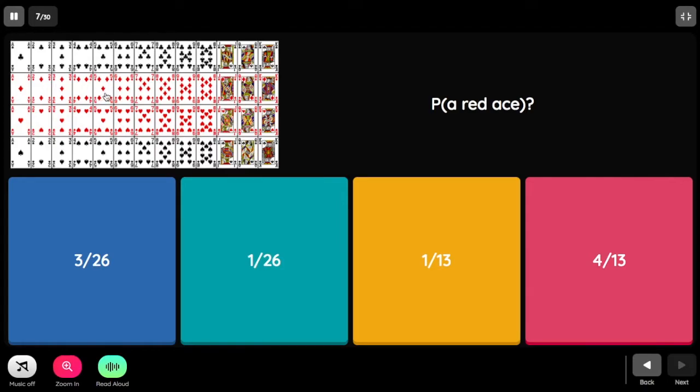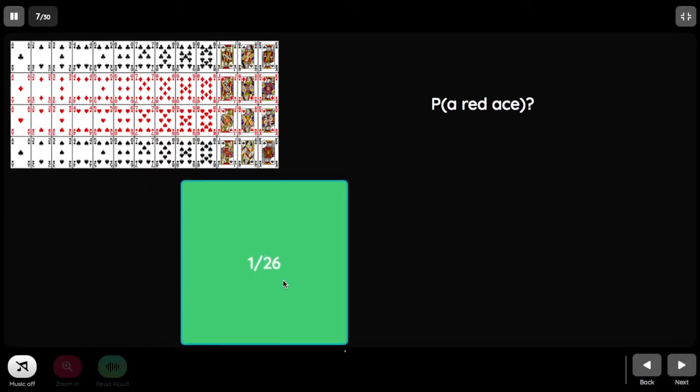And what is the probability of getting a red ace? We have two reds, diamonds and hearts. How many aces are there? We have 1 and 2. So 2 out of 52. Lowest form of 2 over 52 is 1 over 26.